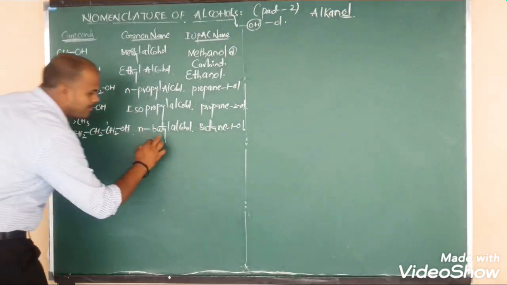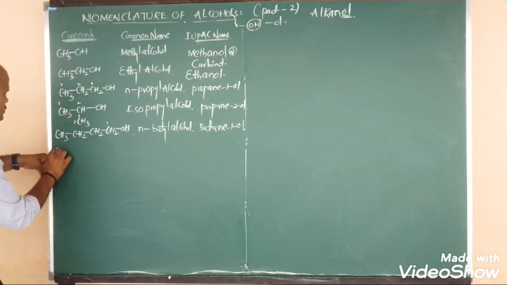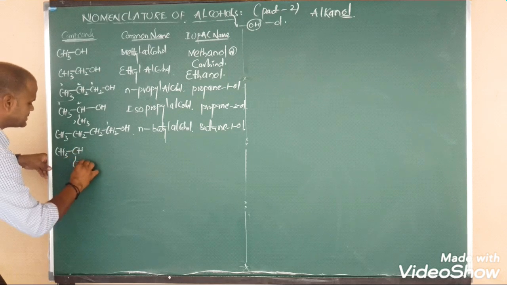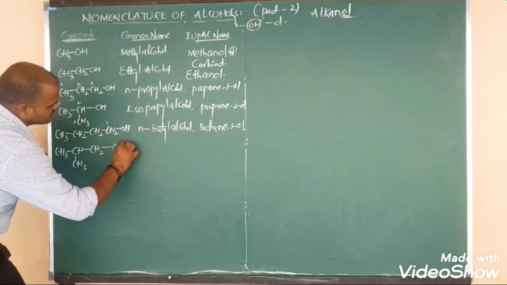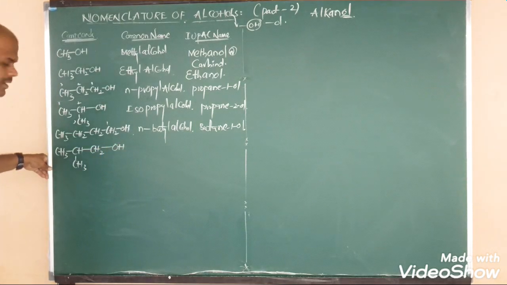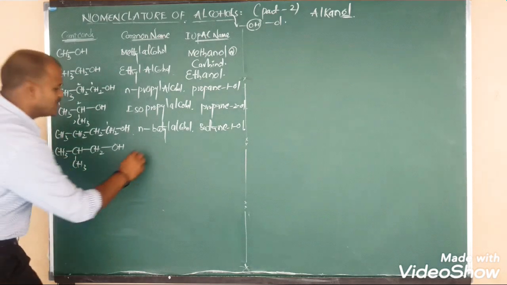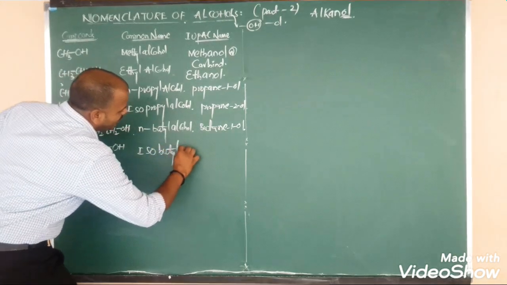Next, this normal butyl alcohol I am now going to convert into the iso form. CH3 bonded to CH, with CH3 below the plane, and CH connected to CH2, CH2 bonded to OH. This is the normal form and this one is the iso form. So the product we get is isobutyl alcohol.